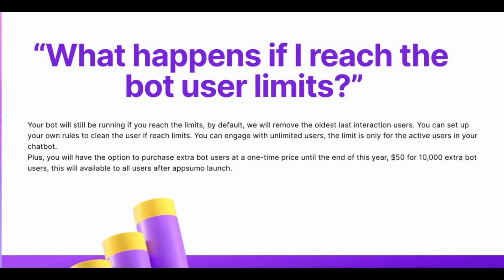This all happens in the background. Your bot will not stop. It will keep working. That's why we changed that. We want to make it very clear that even if you are buying only the 4,000 subscribers plan, the bot can engage with unlimited users. Those 4,000 subscribers are just active users. By default it will auto delete those users at the backend.